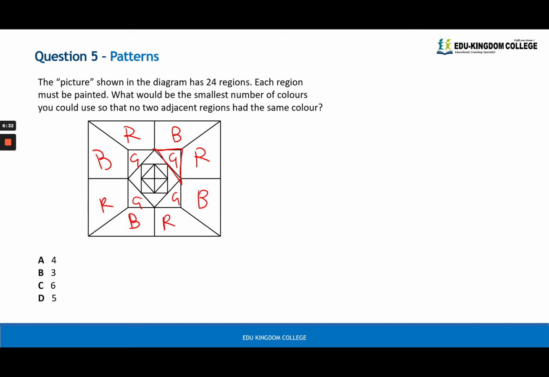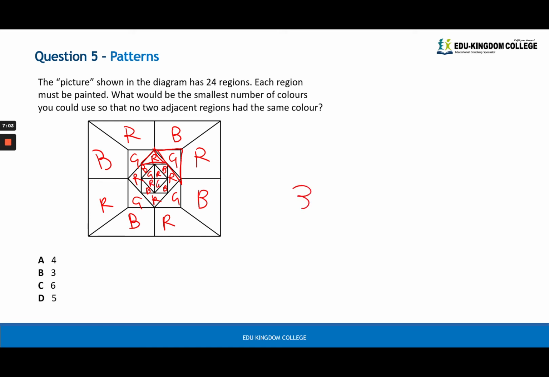Now, looking at the next inside triangle, this one. So it can't be green, but it can be red or blue. Hopefully you can see that. So I'm going to just put red in all of them, and it's fine because it won't be touching any other reds. And now the inner one, I can do blue, blue, blue, blue. Now this innermost one, I can go back to red, or I can even go green. Oh, sorry, not green. Let's go green, red, so that they're not touching each other.